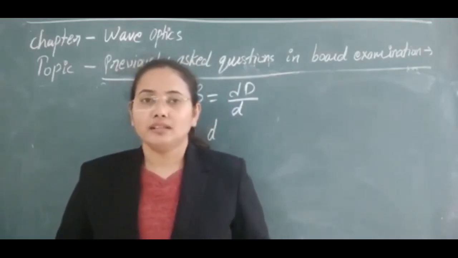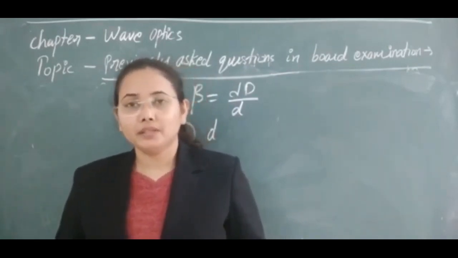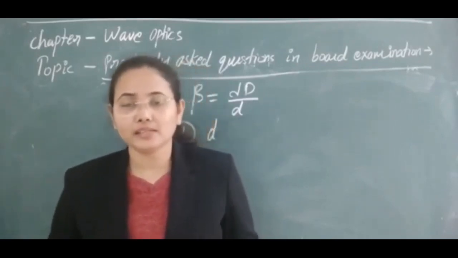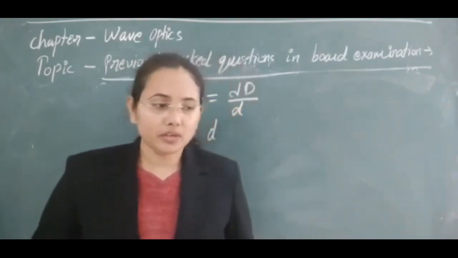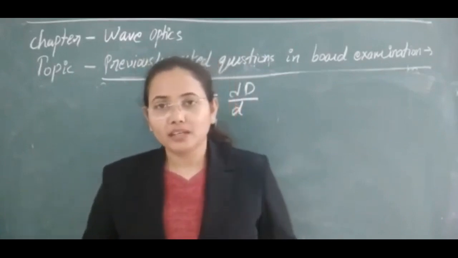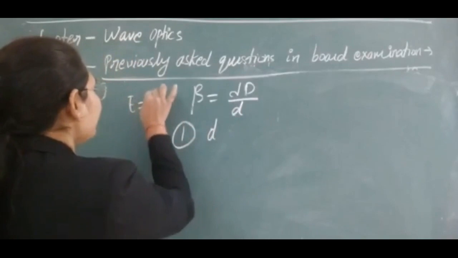Here, there are two answers to this question. You can answer it in two ways. First, if you want to explain it by the photon picture of light, then according to that the electromagnetic wave has energy E equal to h nu.